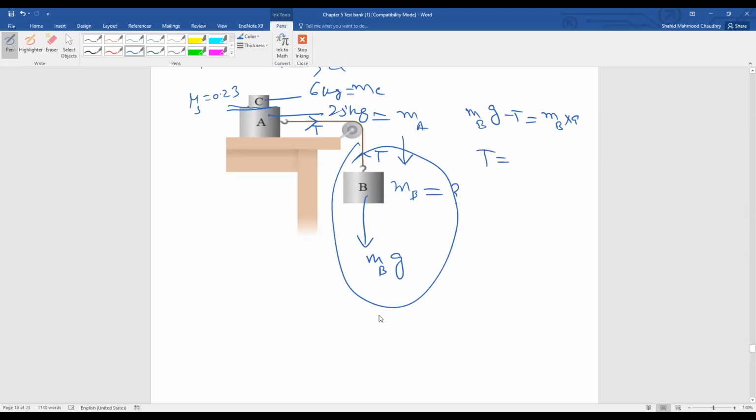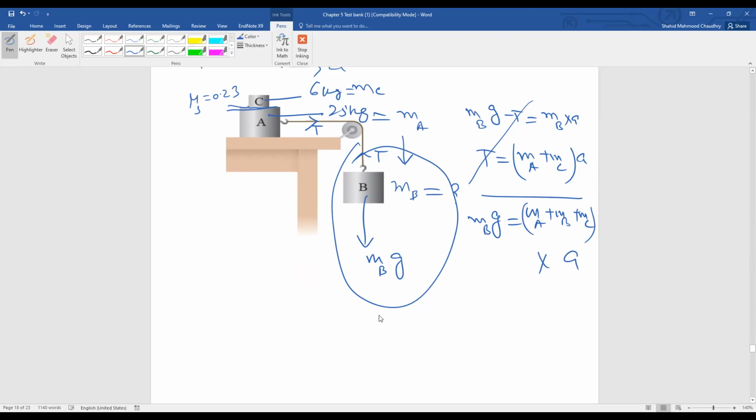T is equal to, because it is moving together, we add the masses, MA plus MC into A. So we have these two equations. From these two equations, add the equations. When you add the equations, this tension will be eliminated and we find that MB g is equal to MA plus MB plus MC multiplied by A. So this is our A value.